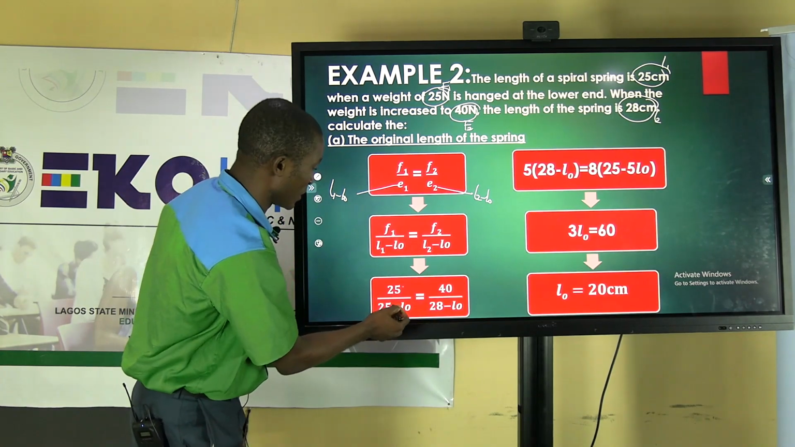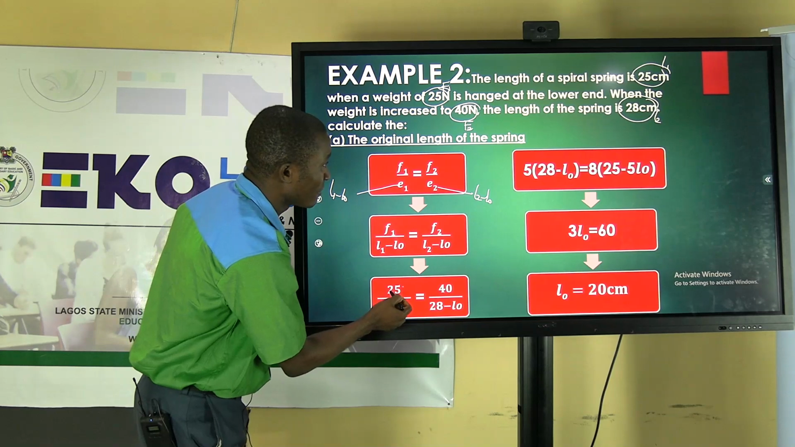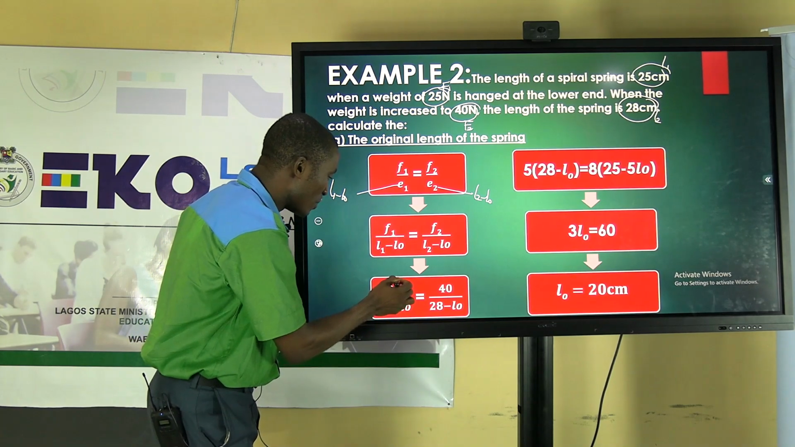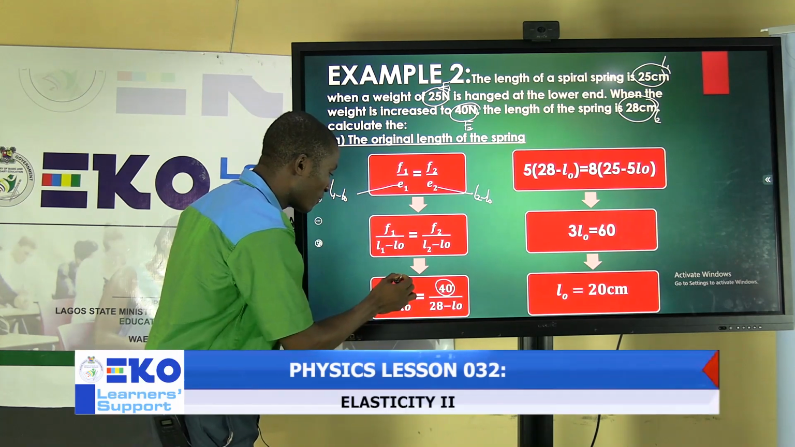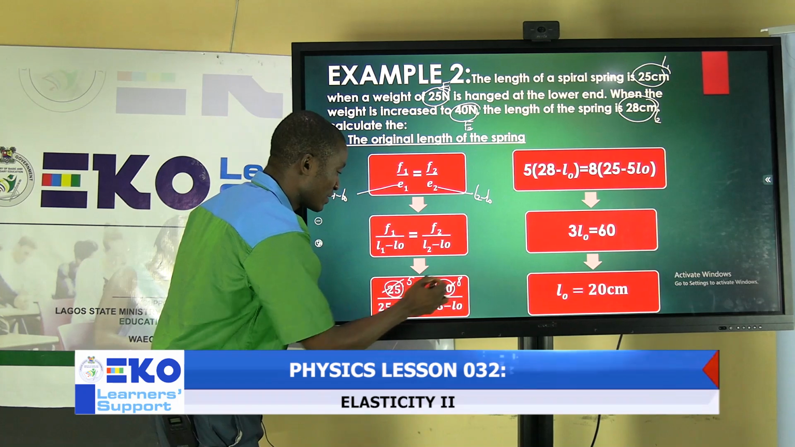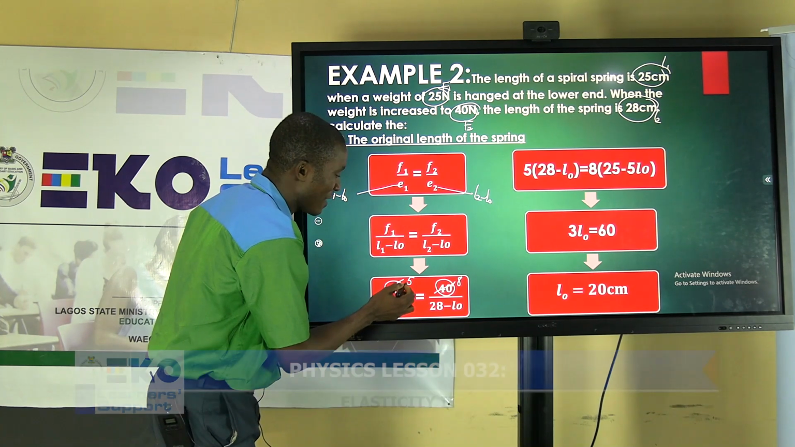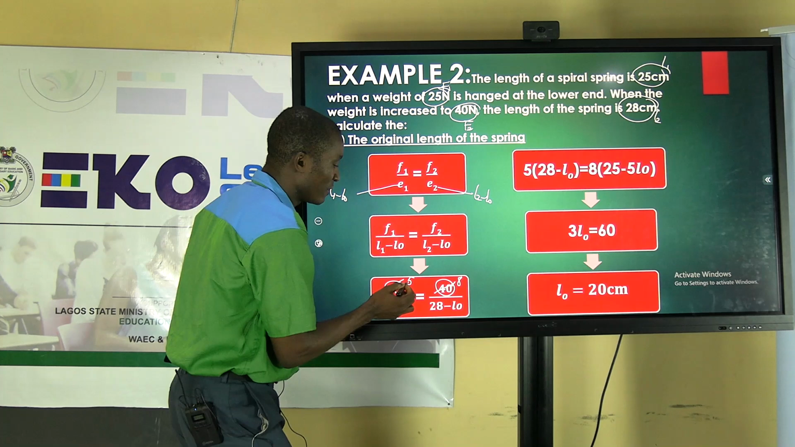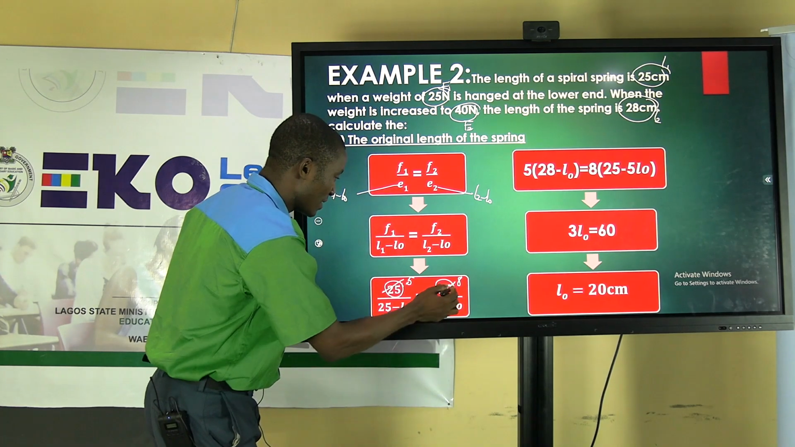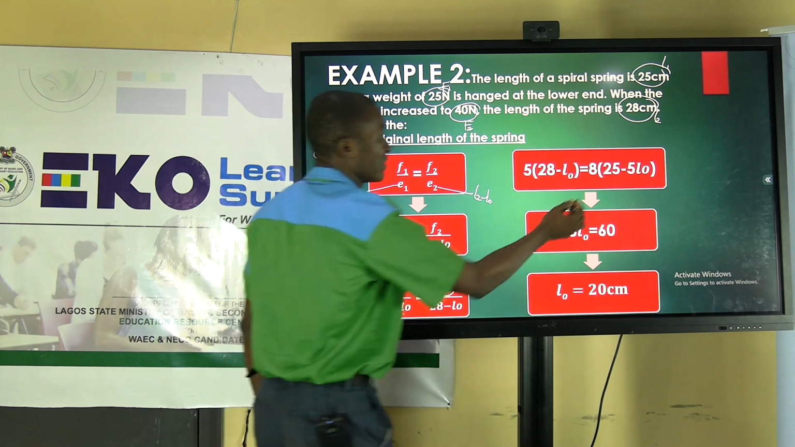So when you cross multiply 25, what happened here is this. This is numerator, this is numerator. So 25 over 5 gives you 5, and 40 over 5 gives you 8. So cross multiply, 5 multiplies this. That's going to give you 5 times 28 minus L0. Then 8 times this, that's 8 times 25 minus L0. That's what you have here.